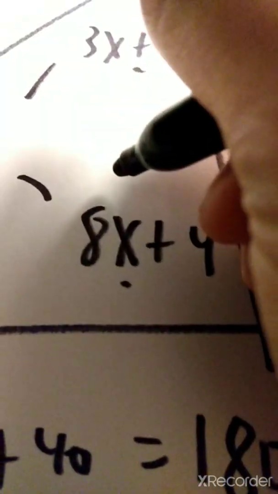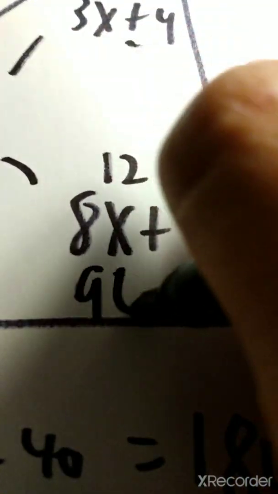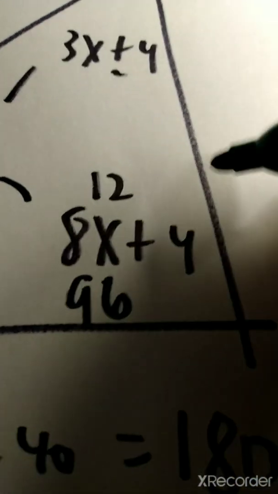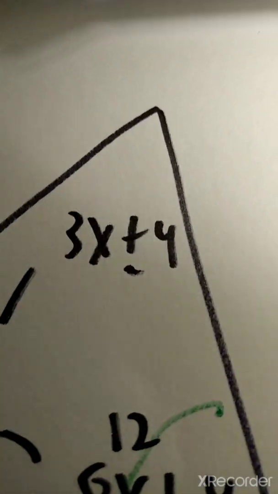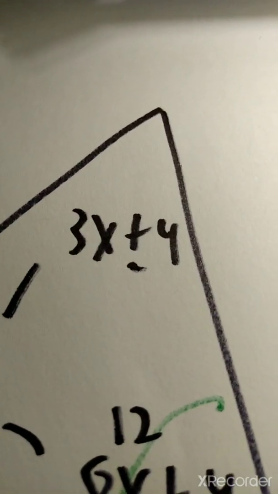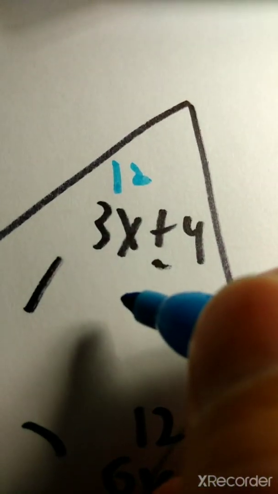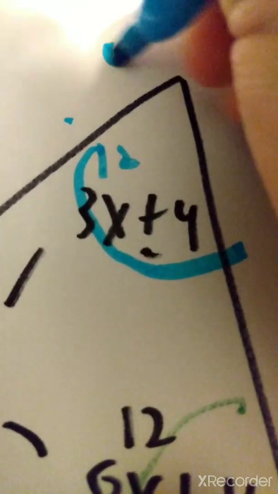So 8 multiplied by 12 is 96. Plus 4, that is 100. So this green angle right here is 100 degrees. For the other one, 3 multiplied by x, and 12 is in for x, that would be 36. Plus 4, that would be 40. So this blue angle is 40 degrees.